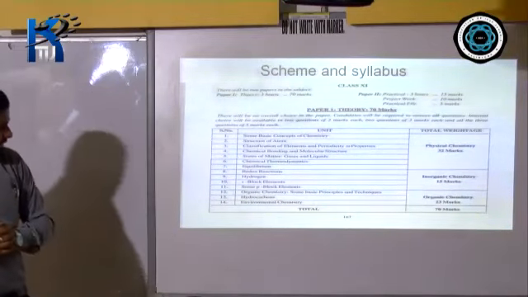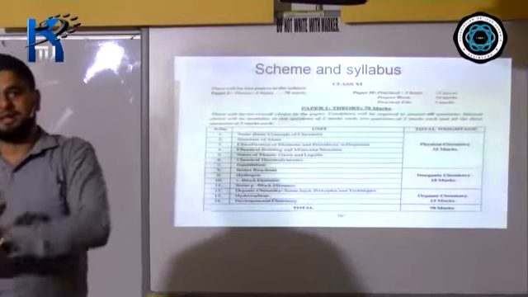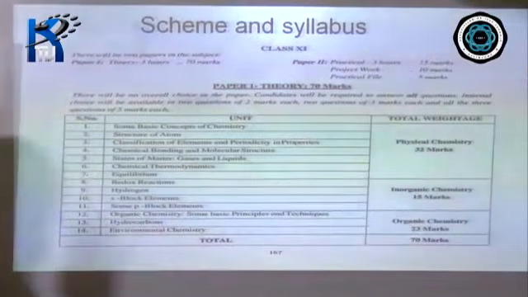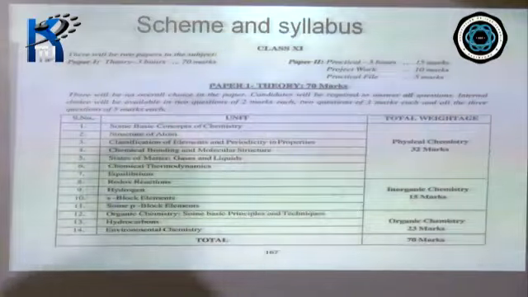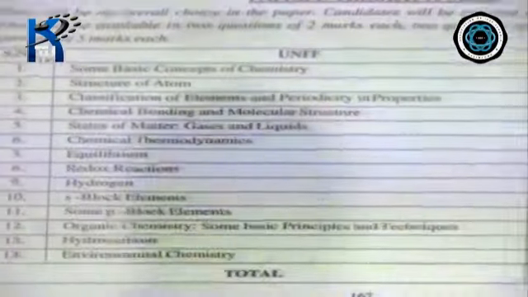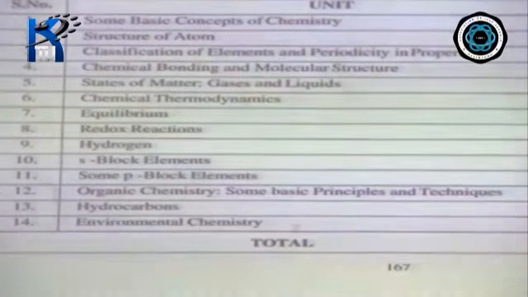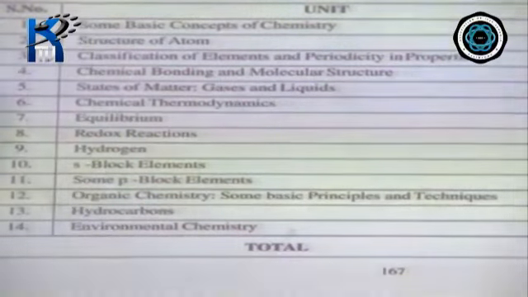Okay, and chapter number 11 is P block elements. As you all know, group 13 to group 18 are called P block elements. But in this chapter, you have to study group 13 and 14 only in class 11. Group 15 onwards, you have to study in your senior class, that is class 12.